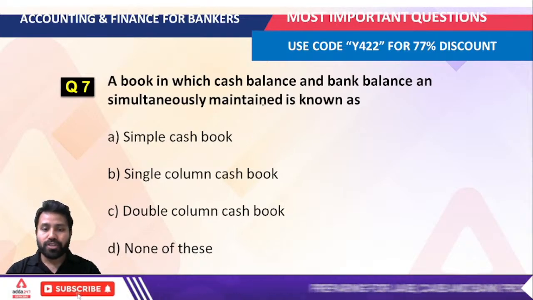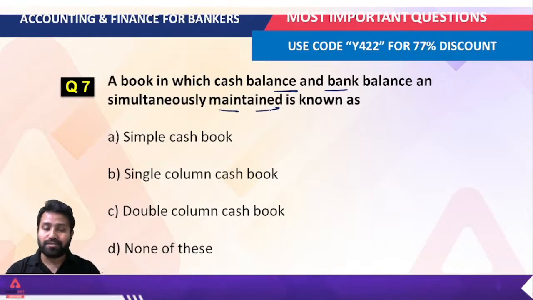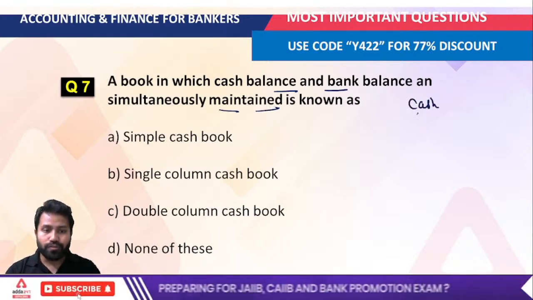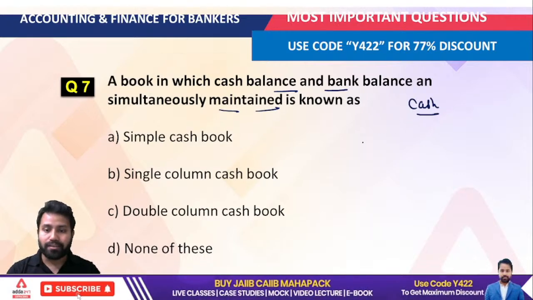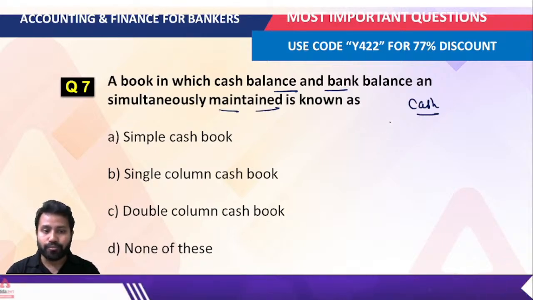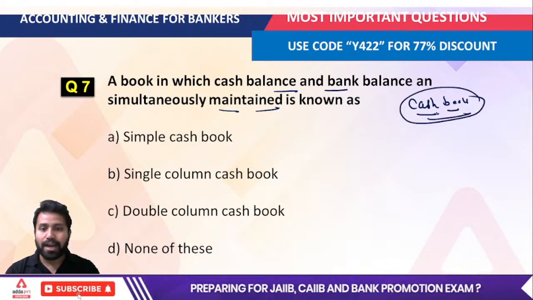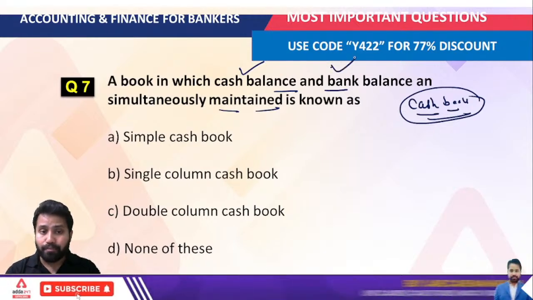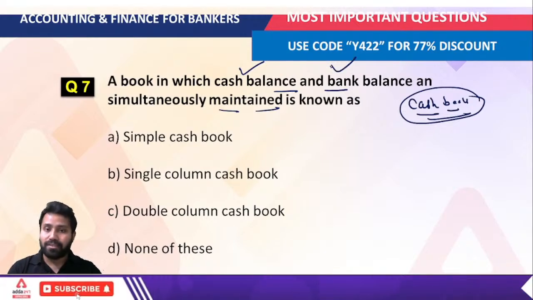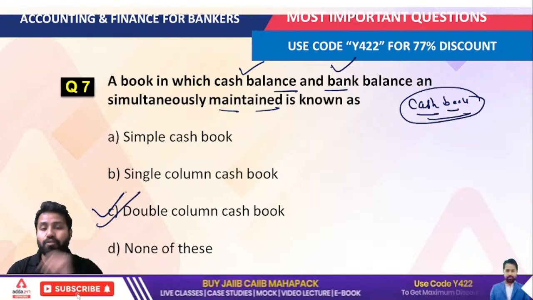A book in which the cash balance and the bank balance are simultaneously maintained is known as what? When we talk about the cash book, there are basically four types of cash books: single, double, triple, and the petty cash book. So when we talk about the cash book, the very first thing is that whenever the cash balance and the bank balance are simultaneously maintained, the correct answer is the double column cash book.